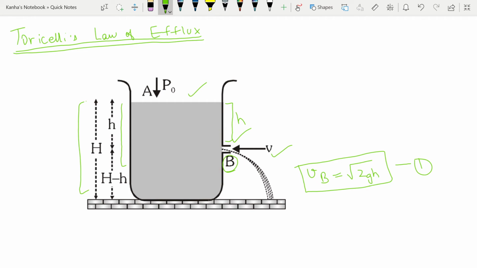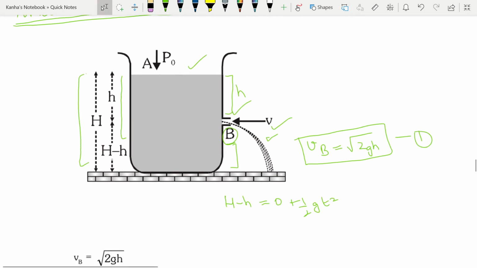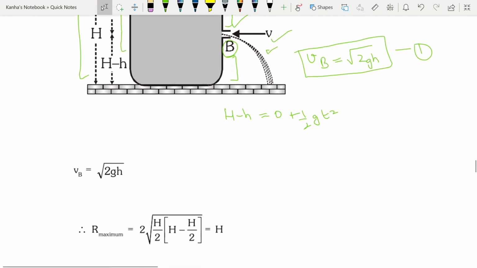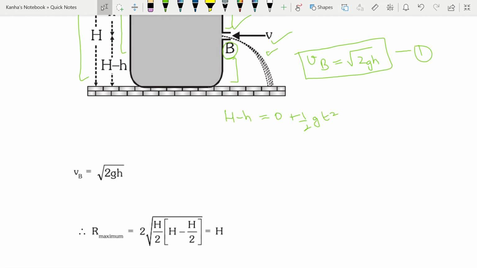Now you can easily write the equation of uniformly accelerated motion in vertical direction, because this is just like a projectile motion. So how much height is left? H minus h height is left for it to travel. So you can easily write this as H minus h is equal to 0 plus half g t square, which will give you the time of fall, t is equal to root of 2 times (H minus h) divided by g.